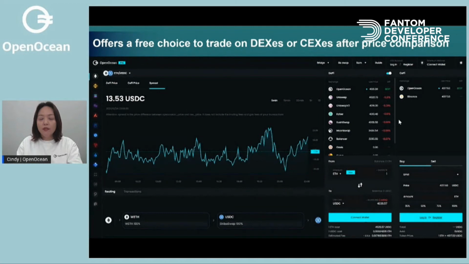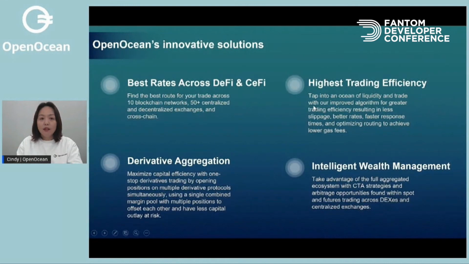OpenOcean is here to offer you a comparison and a free choice to trade on decentralized exchanges and centralized exchanges after price comparison. We are offering you innovative solutions, from the best rate across DeFi and CeFi to the highest trading efficiency through our improved algorithm, resulting in less slippage and better rates.